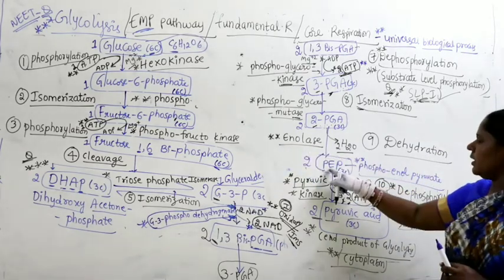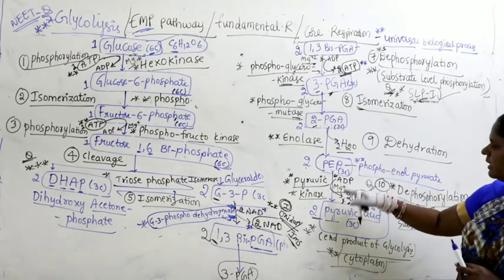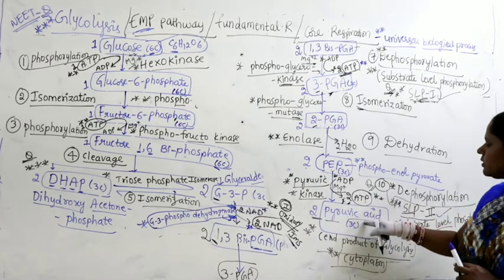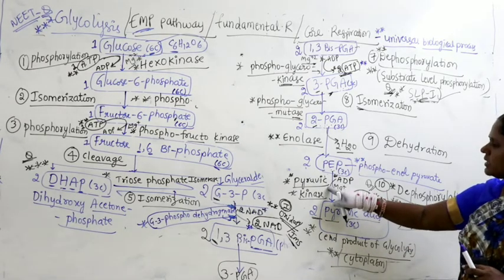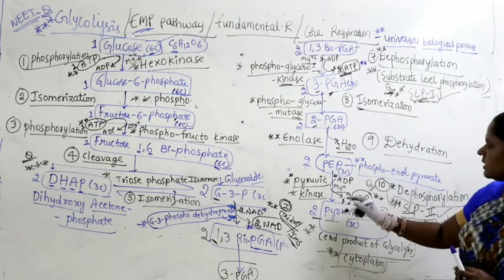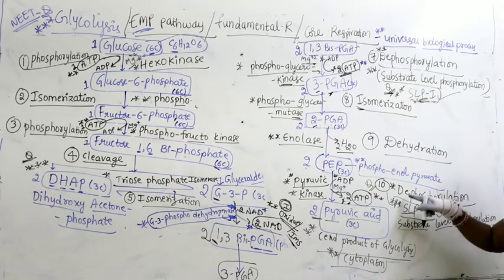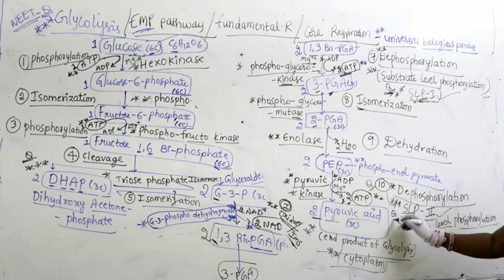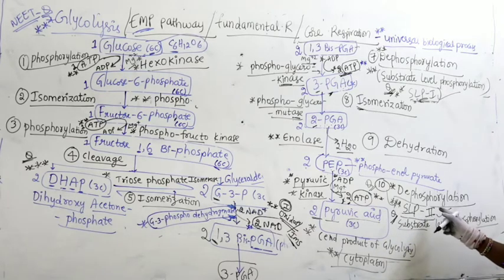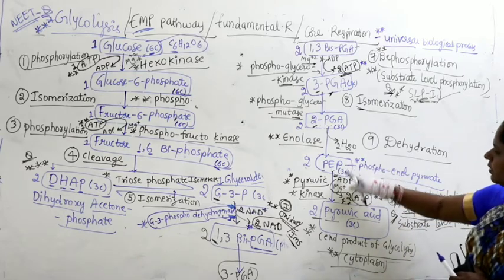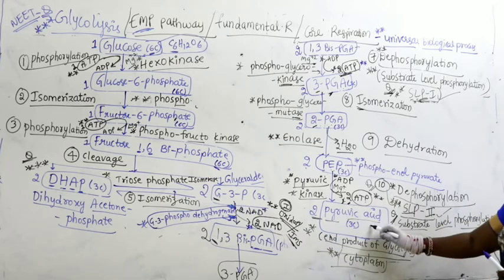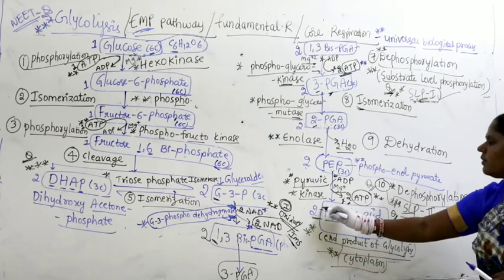Now, further 2-PEP, 3 carbon, produces 2 more molecules of ATP while converting into 2 molecules of pyruvic acid with the help of the enzyme pyruvic kinase. Magnesium is an activator for this, and this is also called dephosphorylation, meaning substrate level phosphorylation number 2. From this also questions will come, very important. Substrate level phosphorylation 2 occurs in conversion from where to where? Remember, PEP to pyruvic acid. Finally, the end product of glycolysis is pyruvic acid, very important.